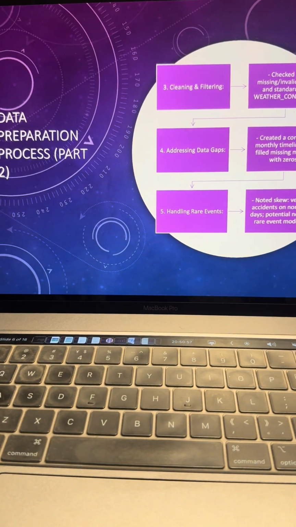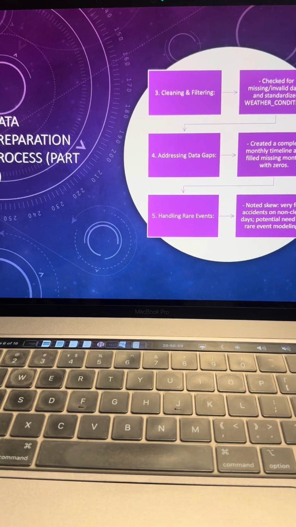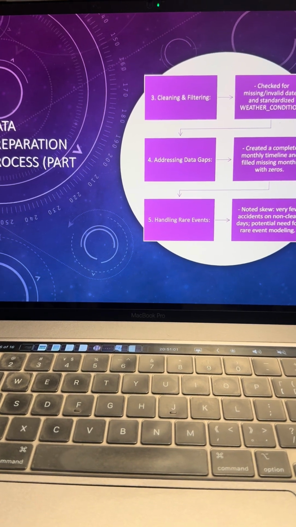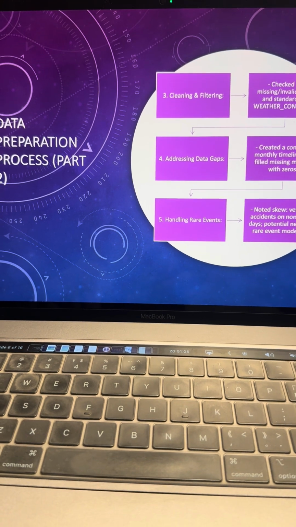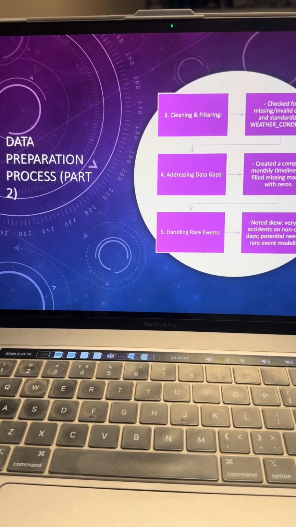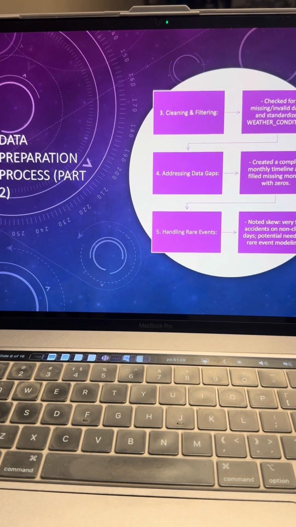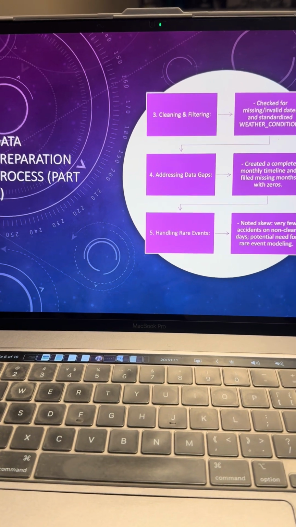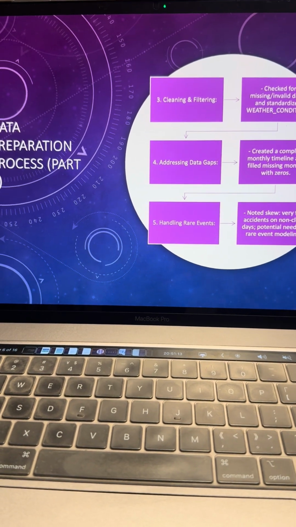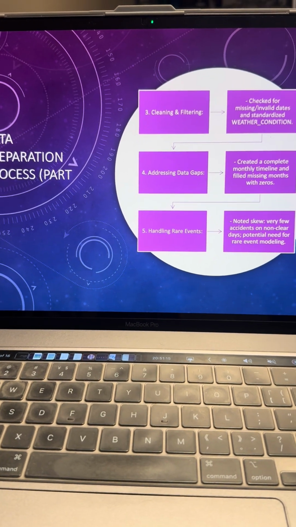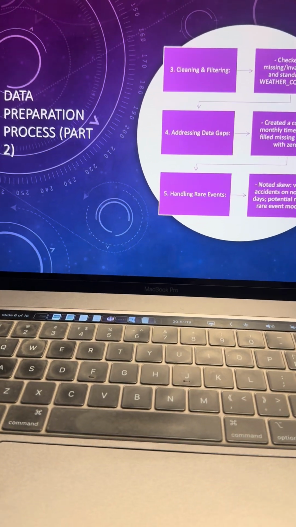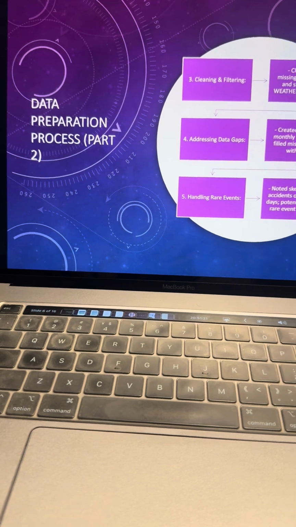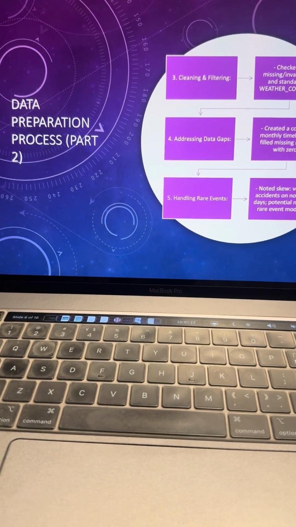The second part of the data preparation includes cleaning and filtering. This is the part where you look at the data set and check for any inconsistencies. Are there any numbers missing? In my case, there were some numbers and some months missing. So this really helps you to check and see all of these things. Addressing gaps in the data set, you need to check to see if there are any gaps that you need to close, or any empty spaces that you need to remove or nullify. All of these are very important aspects of preparing your data for a data analysis project.